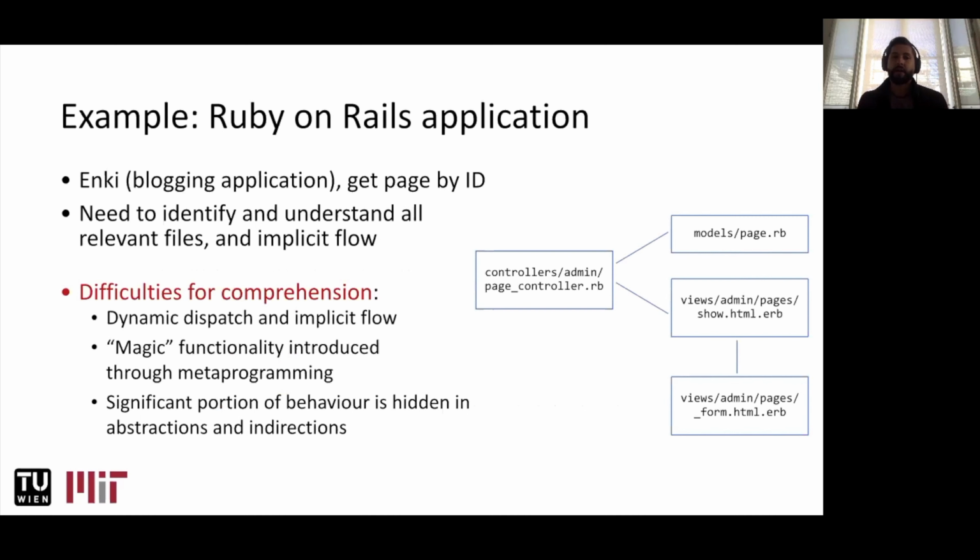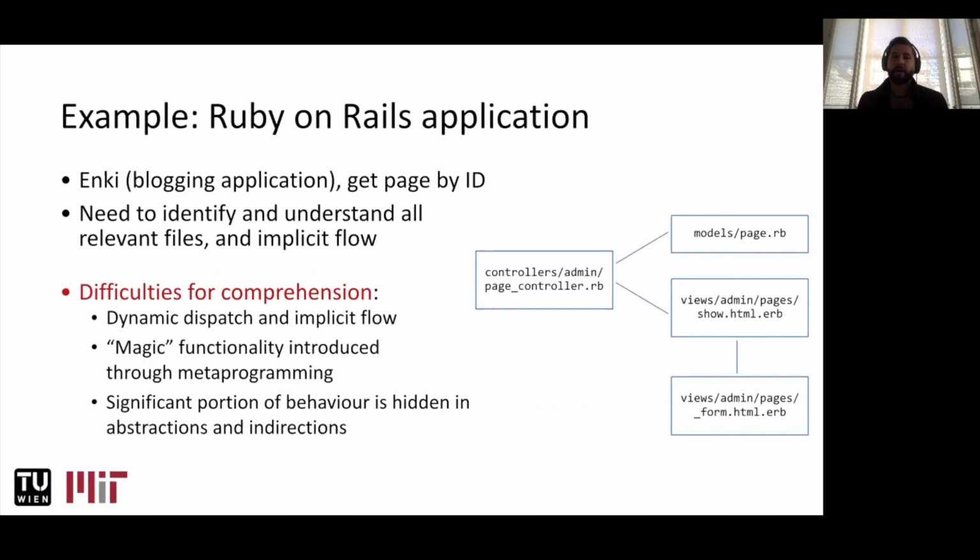Let's look at one example. In an open source example called Enki, which is a blogging application, let's look at an endpoint that gets a blogging page by a certain ID. So this is the example of all the files you need to identify and understand in order to know what's going on when you're accessing that endpoint.